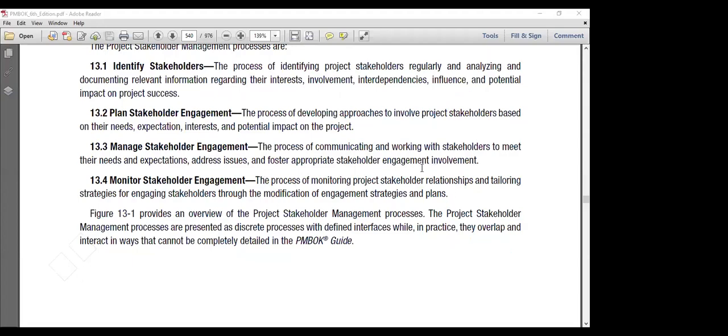What do you mean by monitoring the project stakeholder relationship? We are expecting the stakeholders to work together in all the situations of the project. Even if it is going well, definitely they will be working together. If it is going bad, not as we expected, then the stakeholder engagement or relationship gets affected. They try to blame each other. Even in bad situations, they need to work together towards meeting the objectives of the project. That is what we are trying to achieve through the monitor stakeholder engagement process.